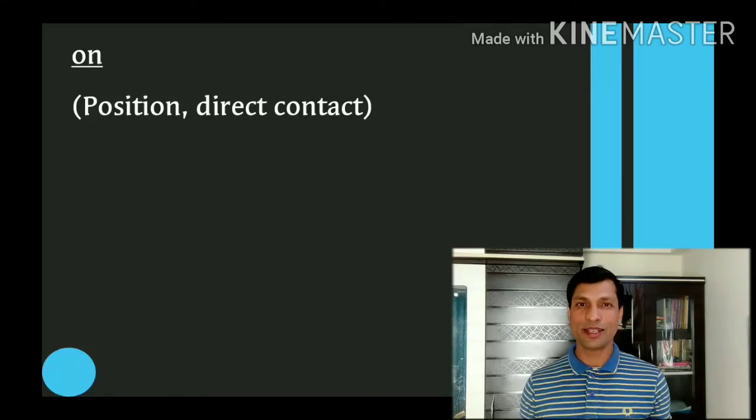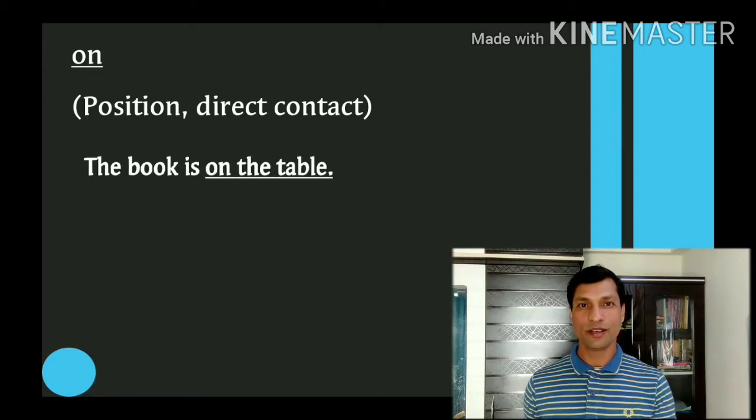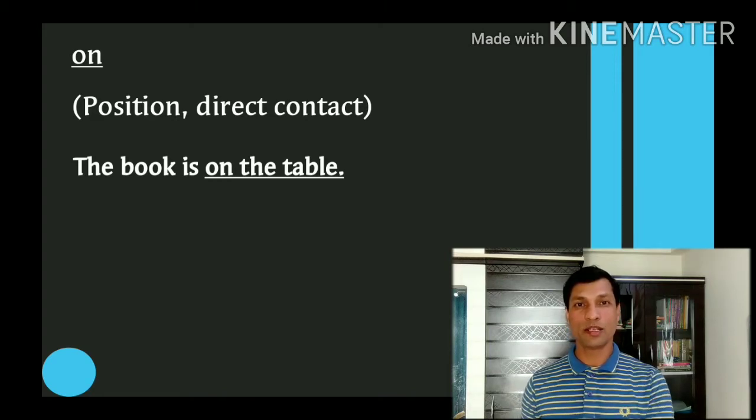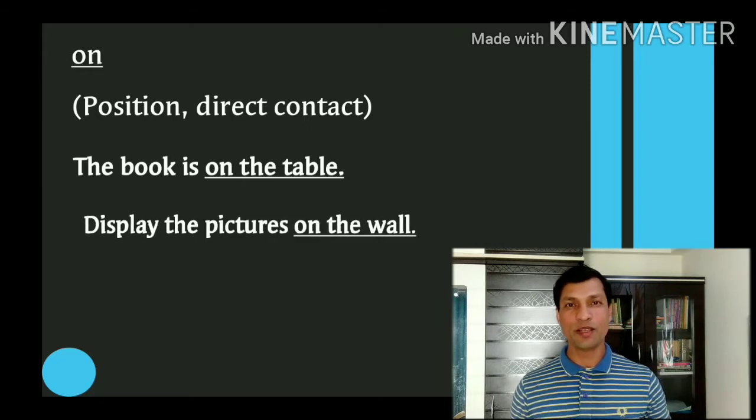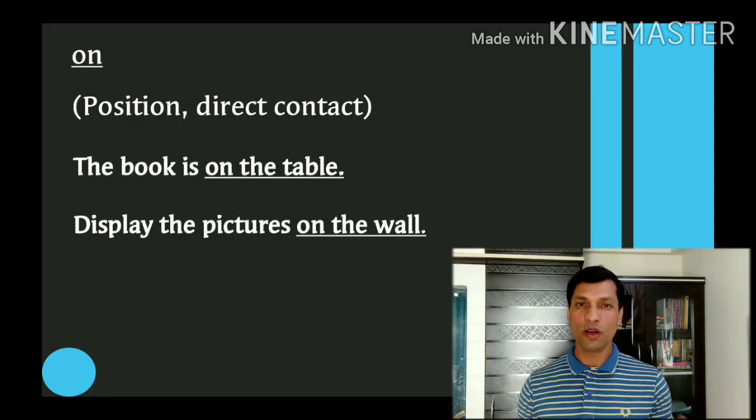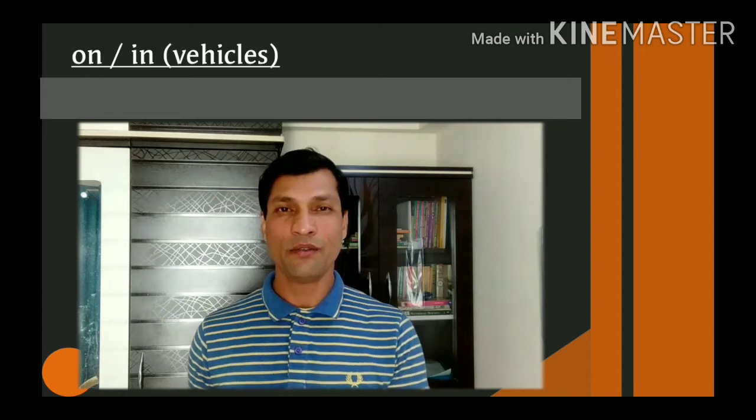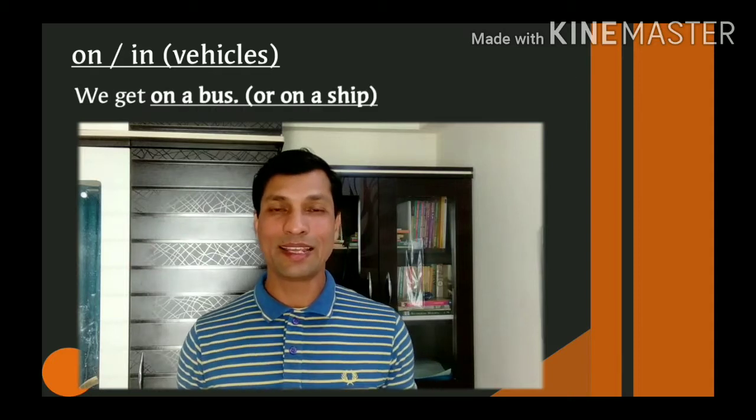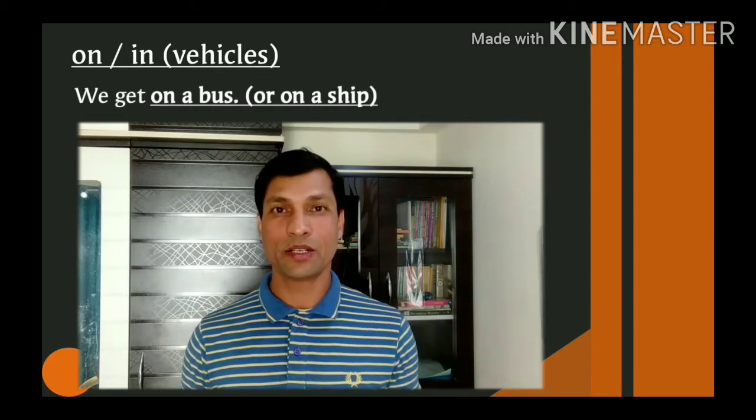On is a preposition that can be used in many different ways. On can be used to show the position when two things are in direct contact with each other. For example, as we said, the book is on the table. There is direct contact between the book and the table. Another example, display the pictures on the wall. On is sometimes also used with transport vehicles. On is used with the vehicles that are bigger. For example, a bus, a ship or a train, wherein we can sit, stand or even walk inside. For example, get on a bus, get on a ship, get on a train.